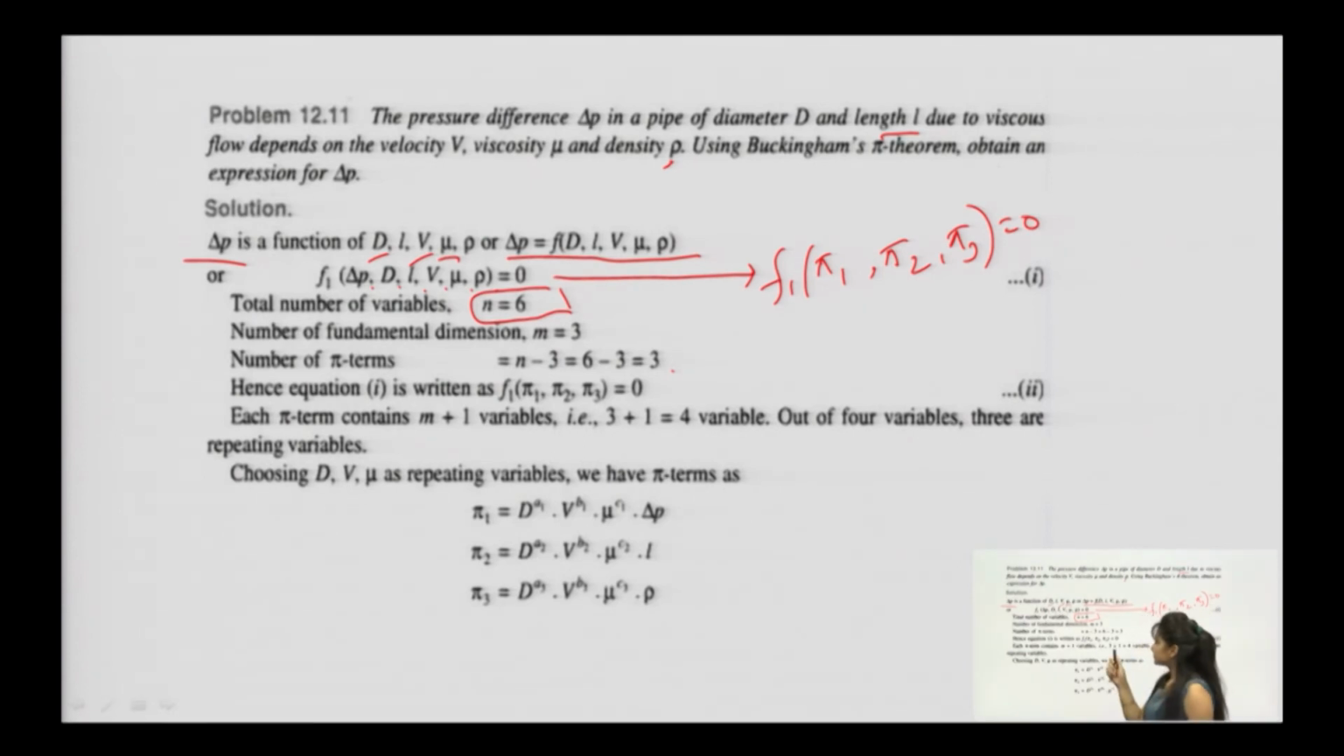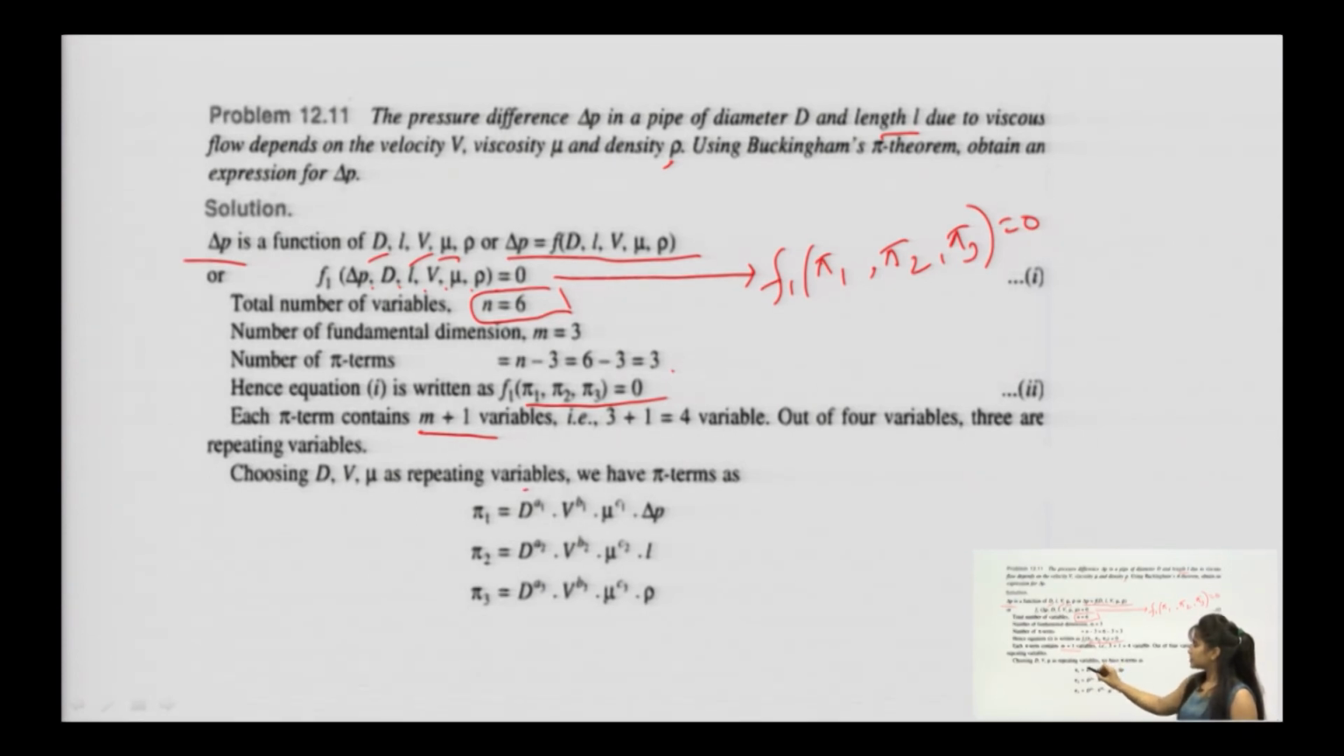So, this they have written. Coming to pi terms, how are you going to form a pi term? Pi will be having m plus 1 repeating variables. So, pi 1, pi 2, pi 3. How were you supposed to choose the repeating variables?